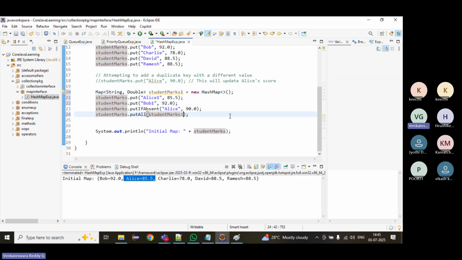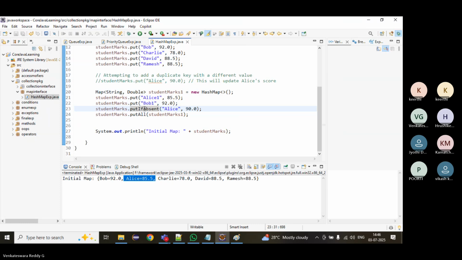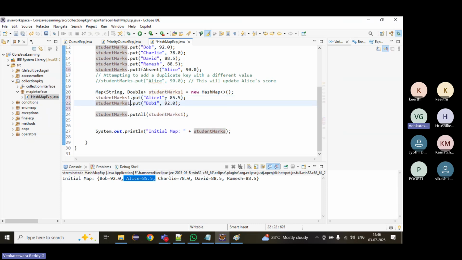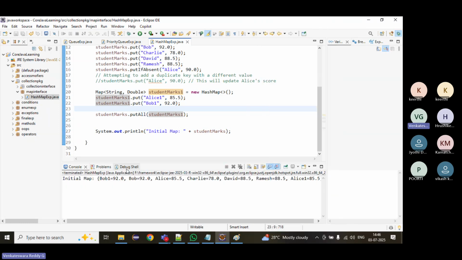Then add them to studentMarks with studentMarks.putAll. While copy-pasting, make sure to change the variable names, otherwise we will get incorrect results and not understand why.